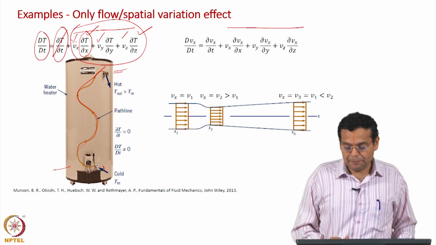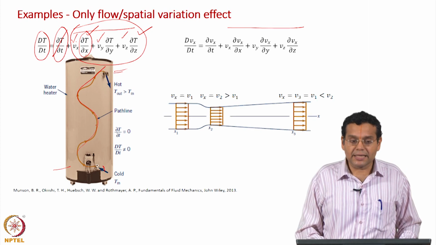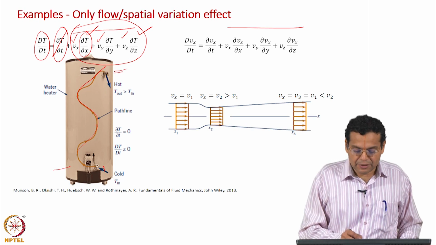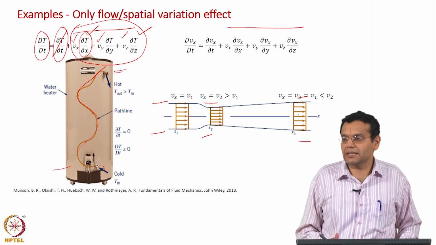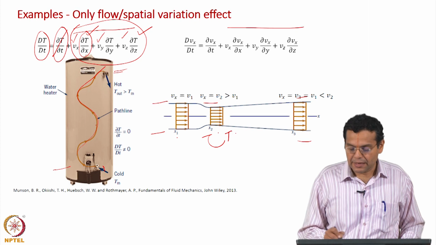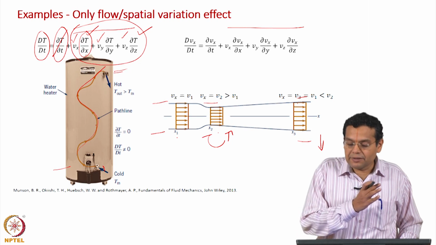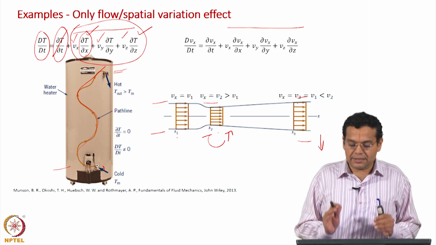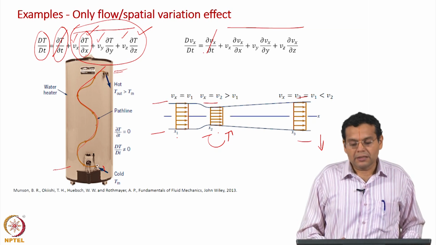Now, let us take another case where we have flow through a channel, but in this case we have specifically allowed for variation in the cross sectional area. You have a larger cross section, a smaller cross section, and once again it expands and the cross sectional area increases. So from here to here there is an increase in velocity, and then once again the velocity goes back to the original value. So we have considered a case where there is spatial variation of velocity, and now, unlike the earlier case, we are just considering a steady velocity field, the velocity does not change with respect to time.